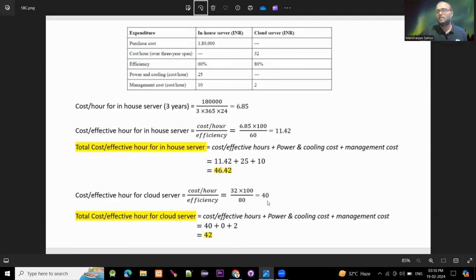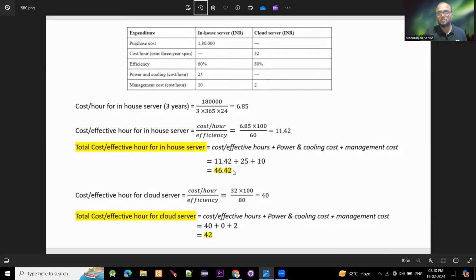It will be 40. Then the total cost per effective hour for the cloud server will be cost per effective hour plus power and cooling cost plus management cost. The cost per effective hour is 40, power and cooling cost is 0, and management cost is 2. Adding these three, we will get 42.